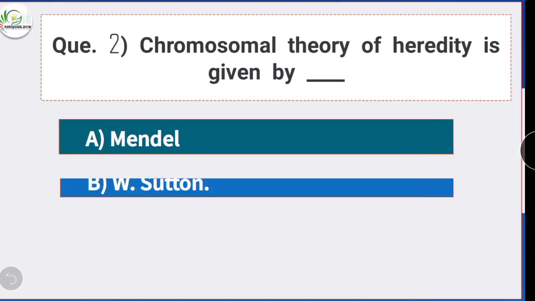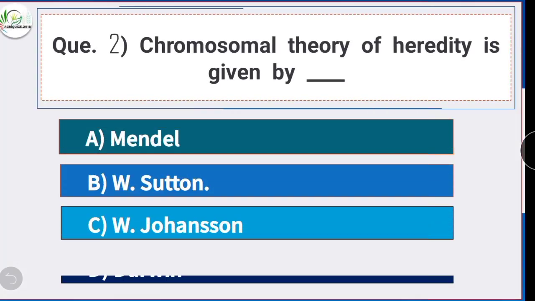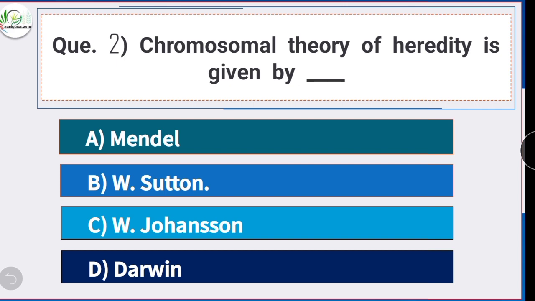Question number 2. Chromosomal theory of heredity is given by? Option B is the correct answer, W. Sutton. Chromosomal theory of heredity is given by W. Sutton.